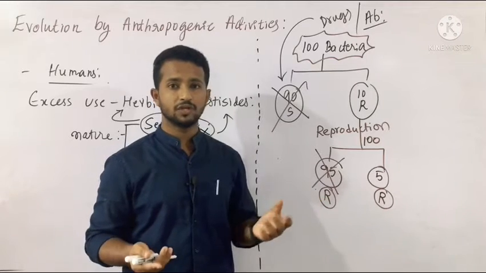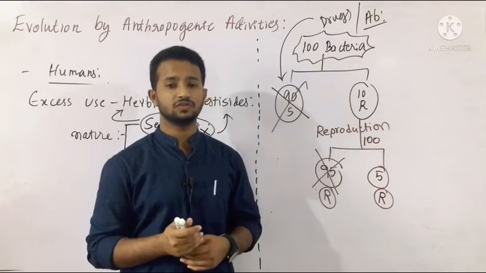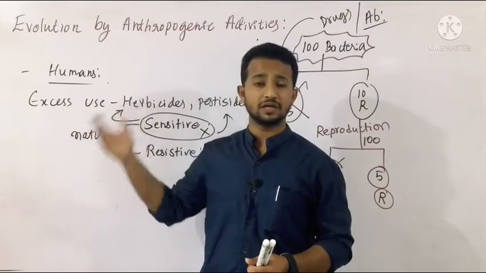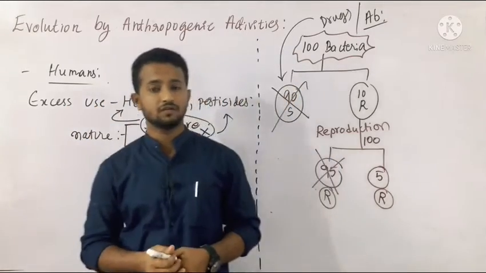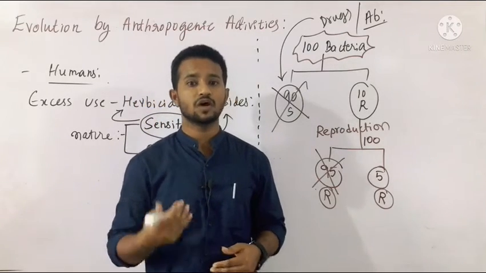But when we look at the evolution of human beings, it has taken billions of years, millions of years for any new species formation. By anthropogenic activities, by herbicides, by drugs, by antibiotics, by chemicals, we are responsible for the creation of the resistant ones in nature, so that the pathogenicity of the living organisms goes on increasing.